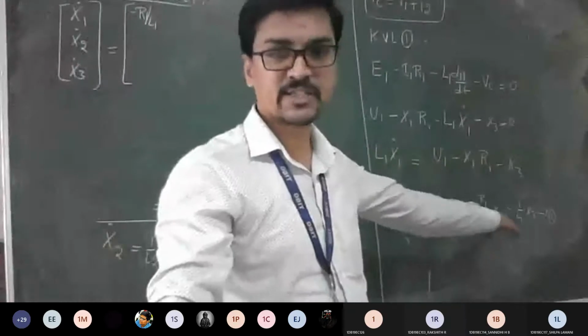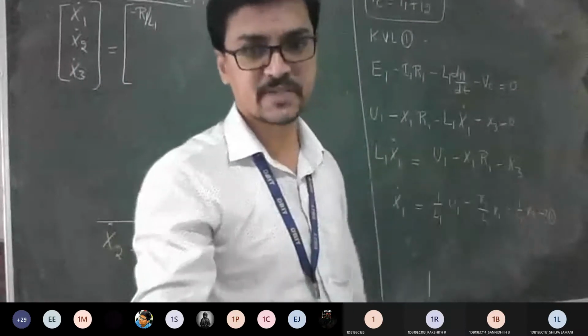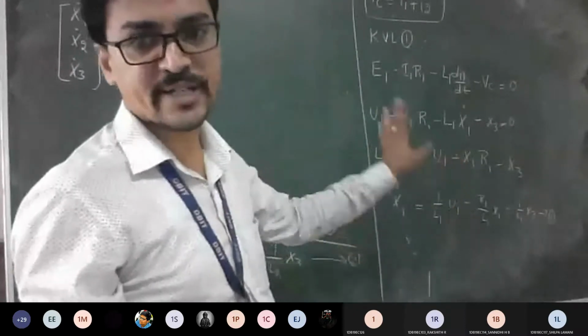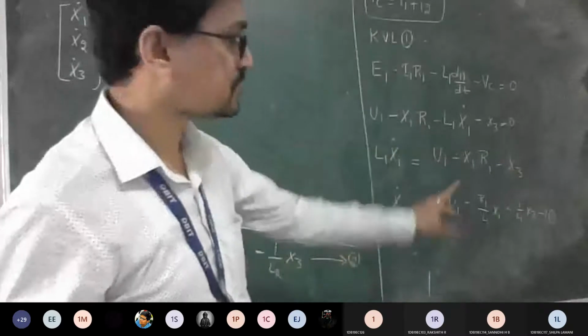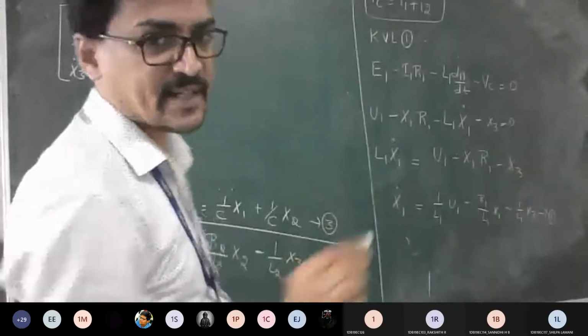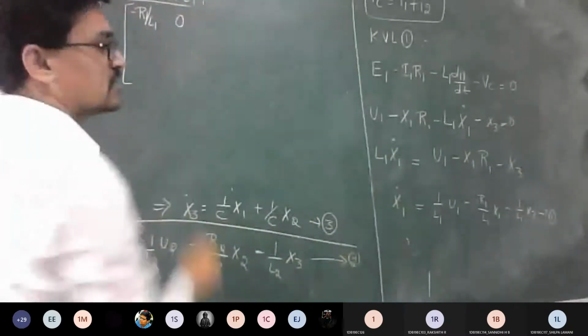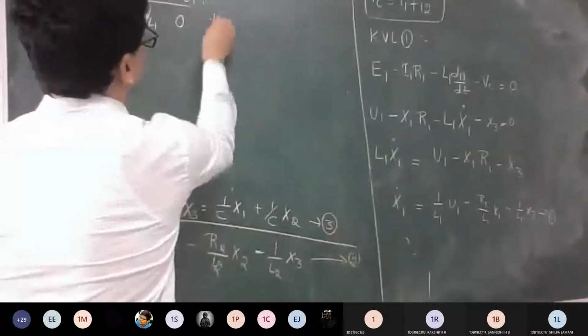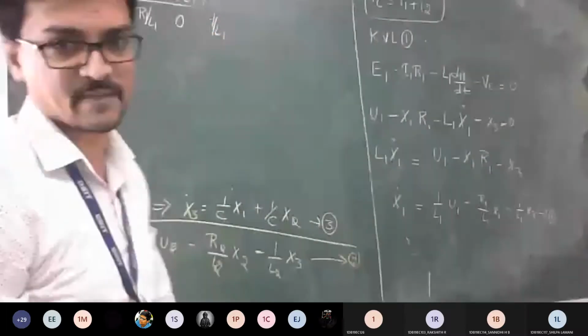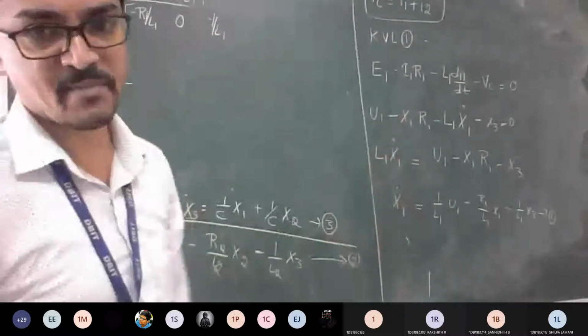You can make X1, X2, X3 then constant. It's your wish. Or if you know directly outright also, you can write, not a problem. So the X2 term is missing, right? So it is going to be 0. X3 is minus 1 by L1. So we have finished equation number 1.